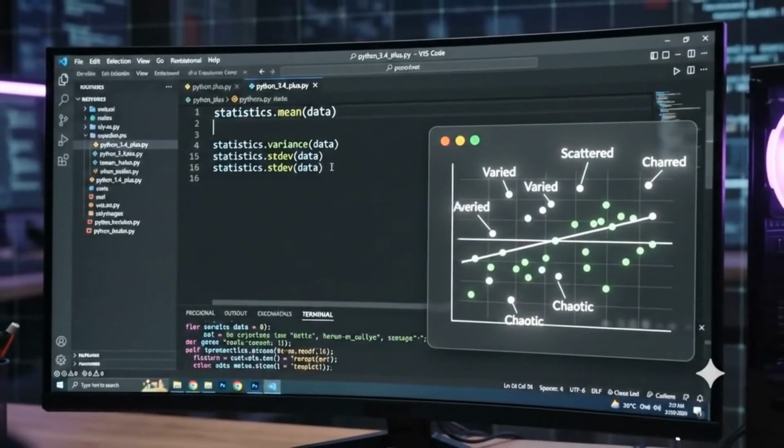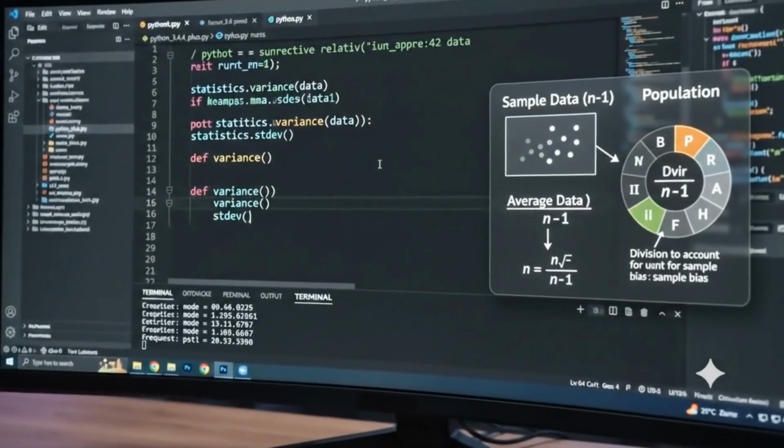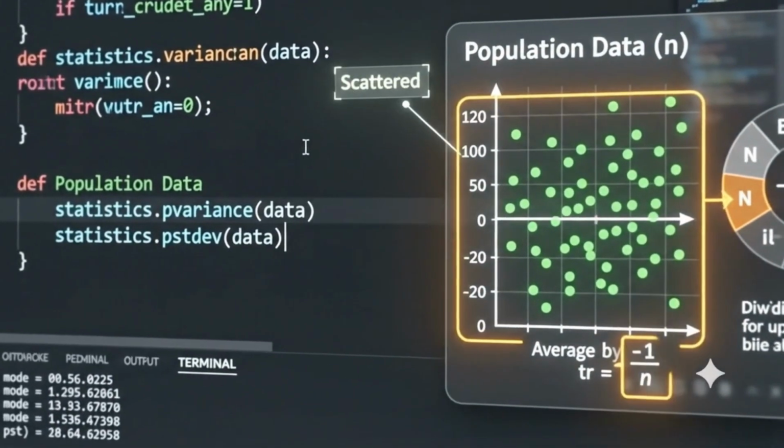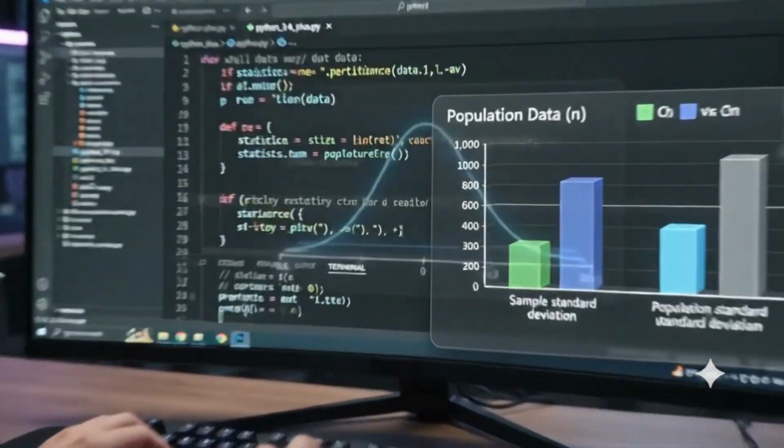Dispersion measures how scattered data is relative to the average. For samples, use variance and stdev to account for bias. For complete populations, pvariance and pstdev divide cleanly by n.